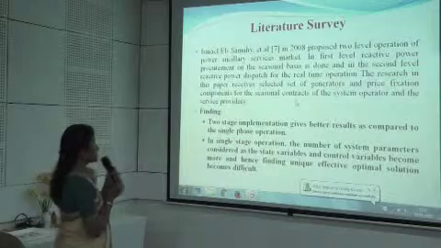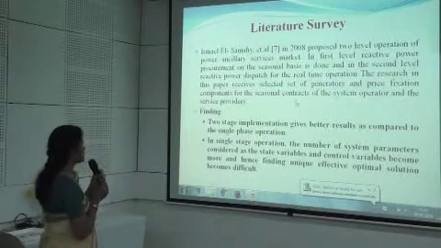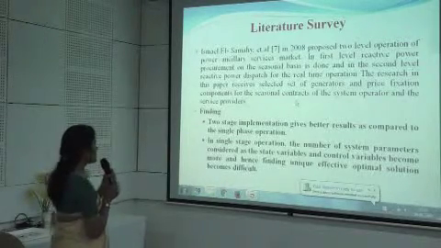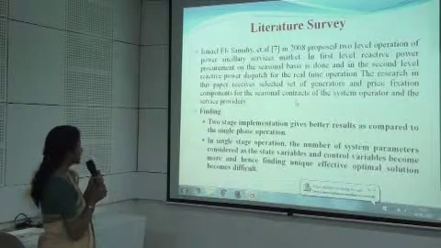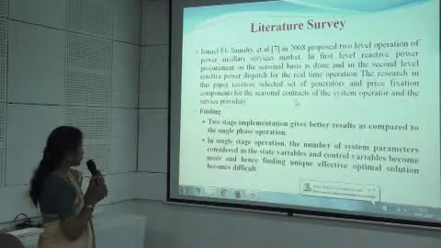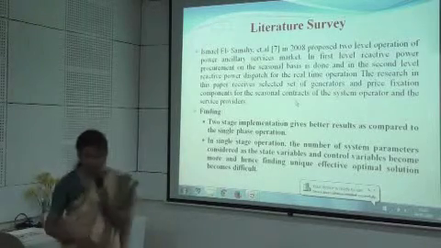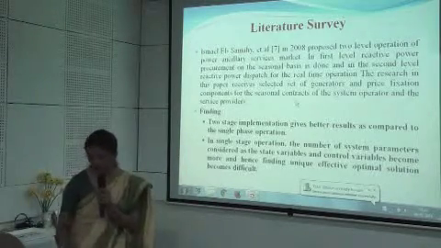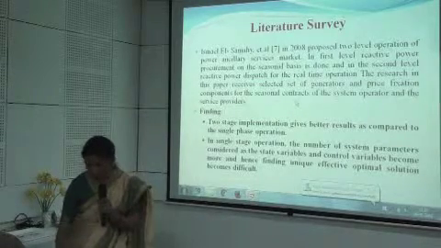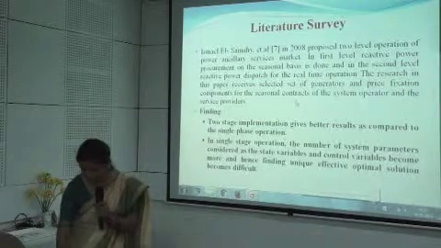The two-stage implementation gives better results compared to single-phase operation. In single-phase operation, the number of system parameters considered to find the solution is large, and an optimal solution becomes difficult.